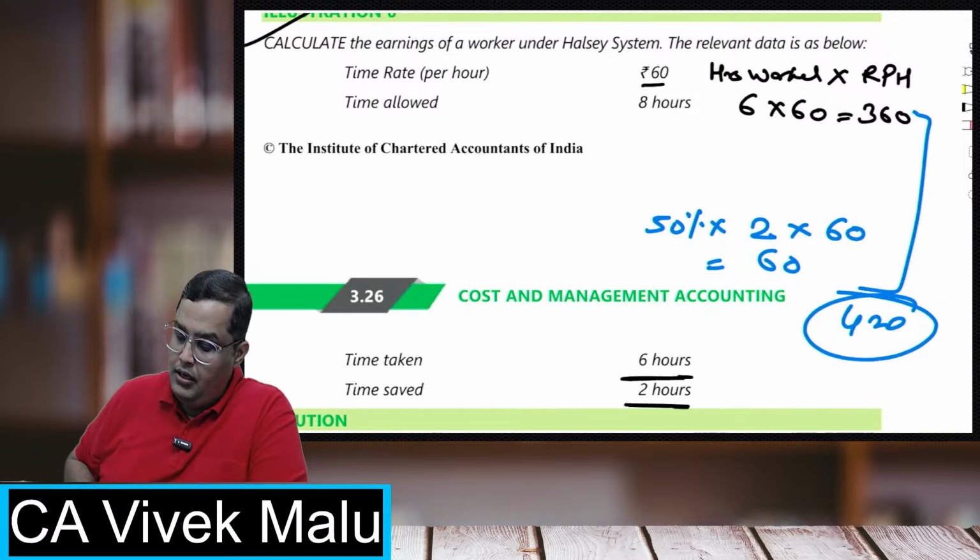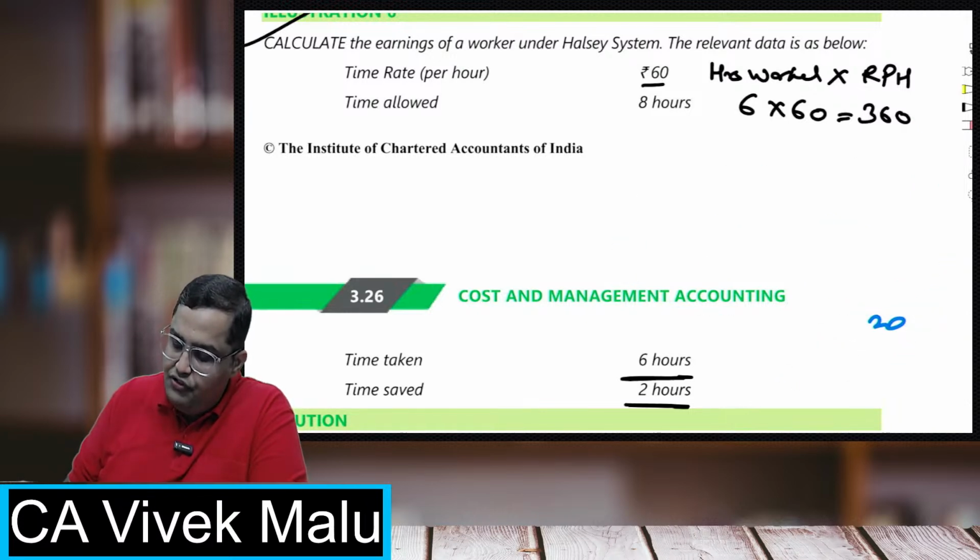What happens under the Rowan system? We all know, in a Rowan system, the basic wage will be the same. Hours worked into rate per hour, that 360 is going to be the same. But for the bonus, what is the formula?